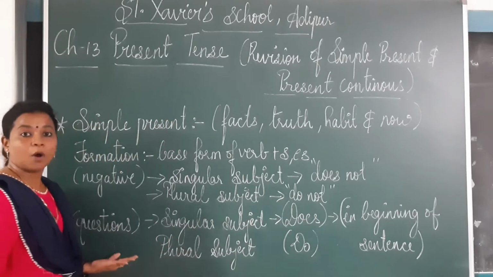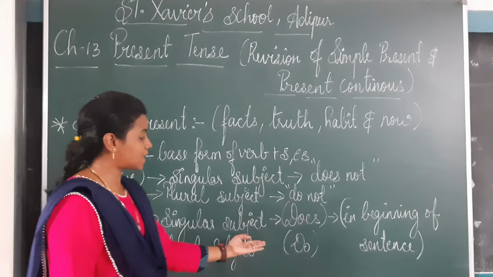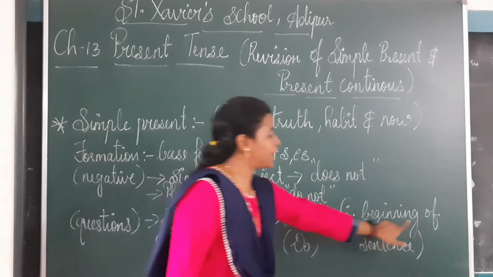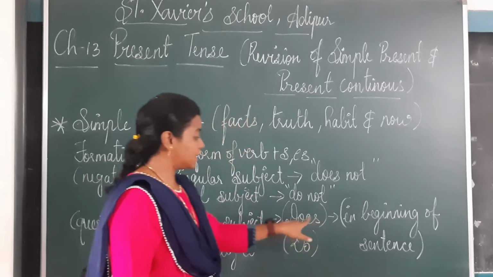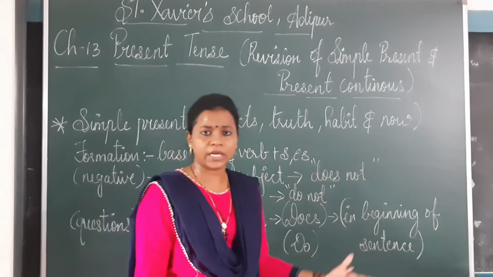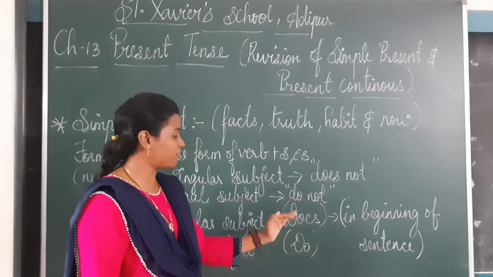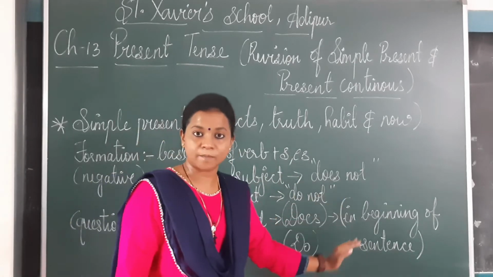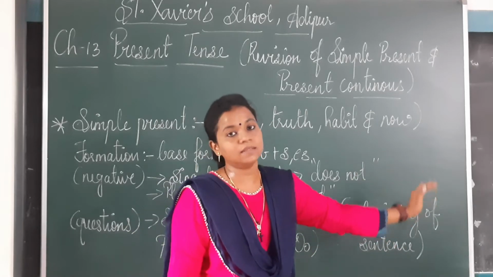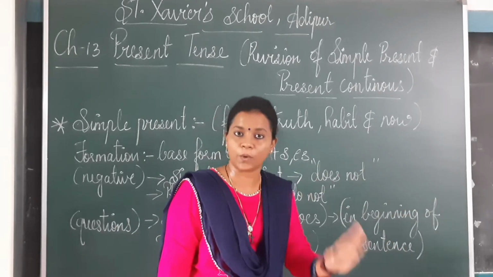Now again it is about questions. So for a singular subject, where it is does not, in the beginning of the sentence it will come does she or does Arun, does Sheila. Whatever the subject is, we will add does plus subject plus base form of the verb and the rest of the sentence for the question form.